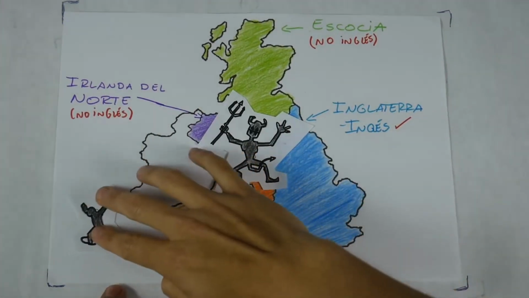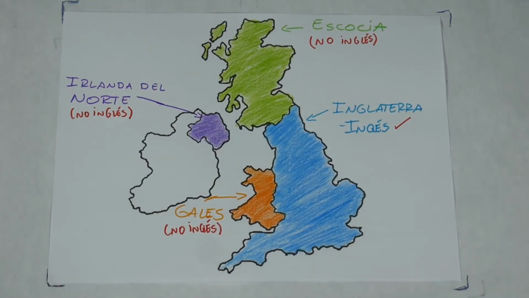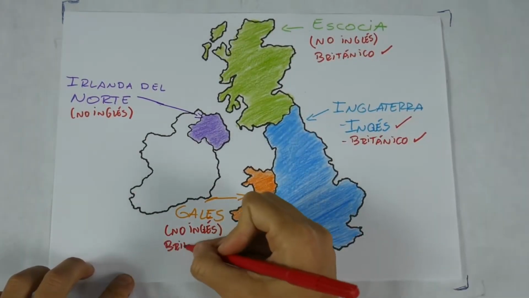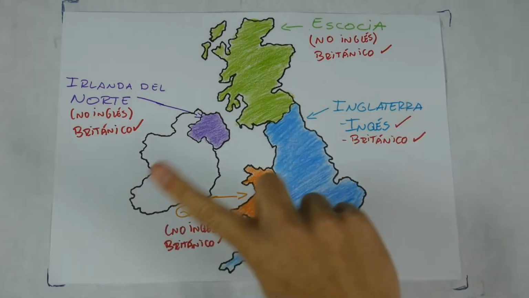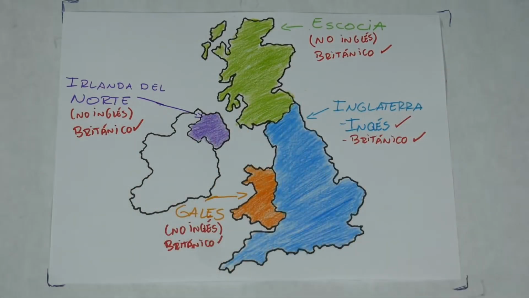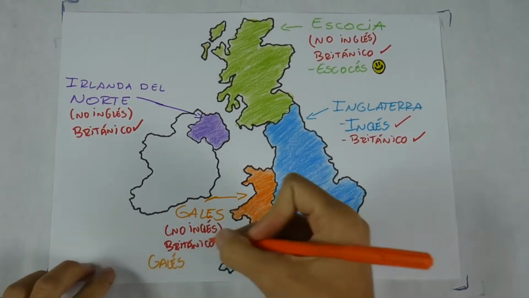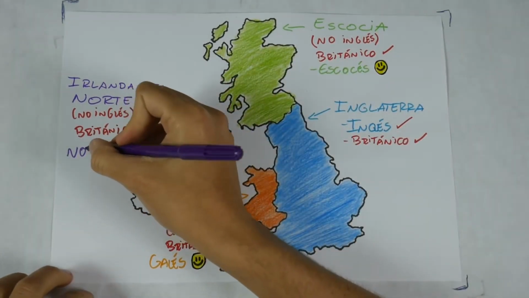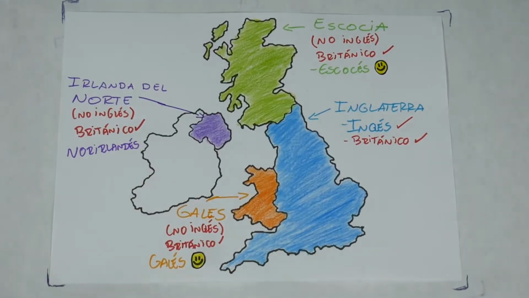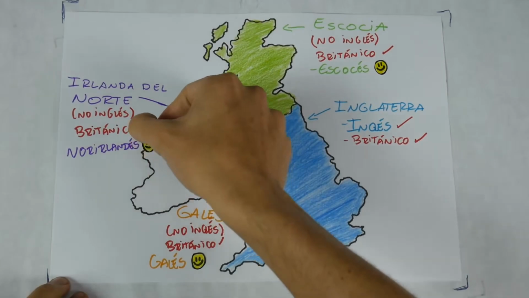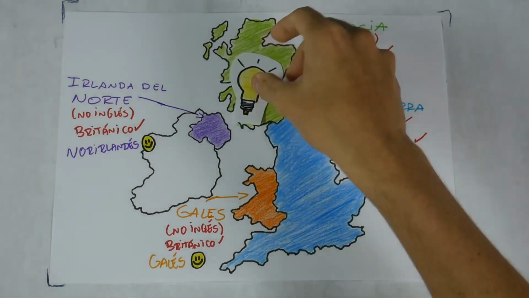The generic term for an inhabitant of the United Kingdom, in theory, is British. But to a certain extent, it's not that advisable either. It's better to call each person by the demonym of their constituent country. A person residing in Scotland is called Scottish, someone from Wales, Welsh, and someone from Northern Ireland, Northern Irish. That way, we avoid problems and come across as cultured and informed people.